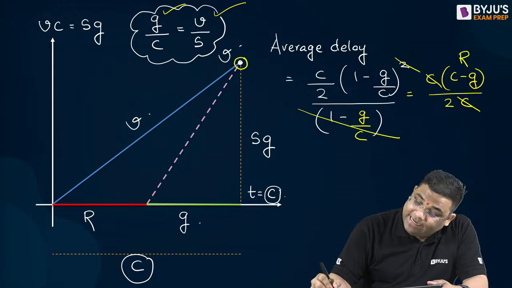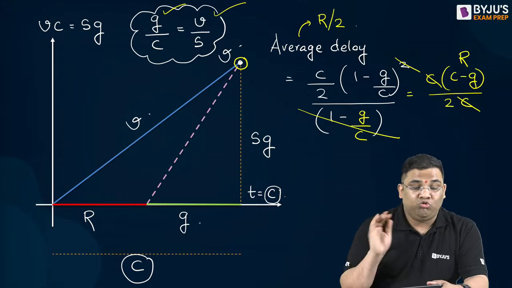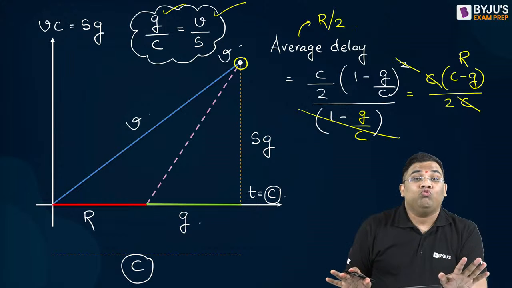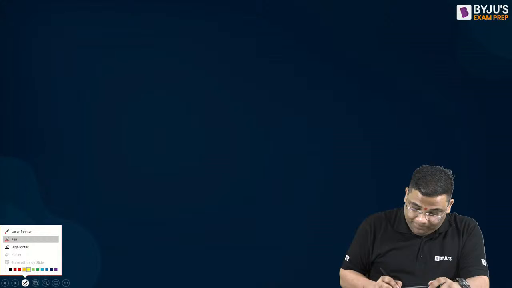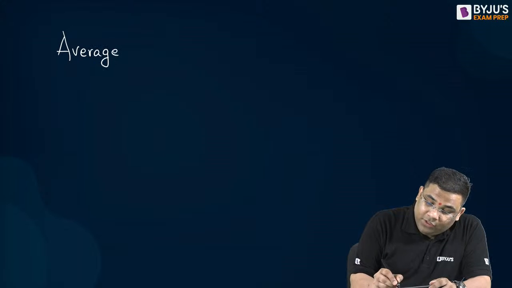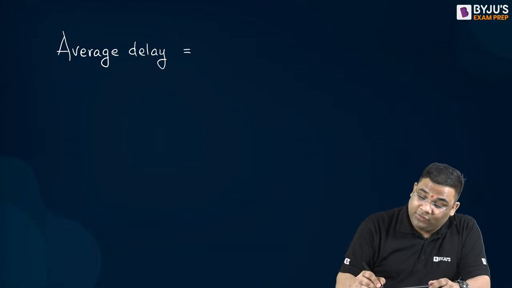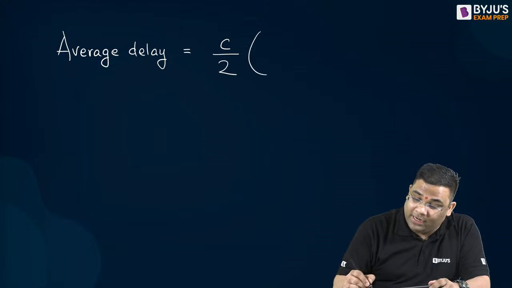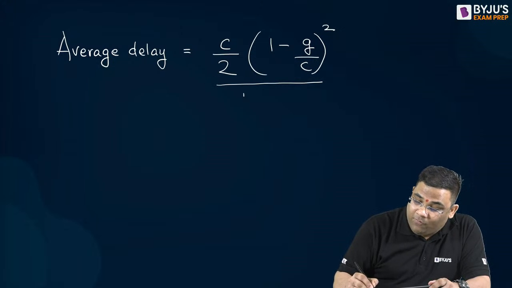Yes, it is red time R. So the average delay became what? R by 2. It became R by 2. Very important. So I can conclude from this that your average delay is equal to, very important point, and this is the conclusion which I wanted to derive, C by 2 times (1 minus G by C) whole square divided by 1 minus V by S.